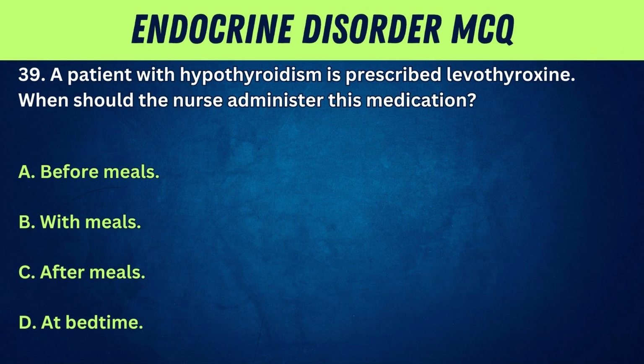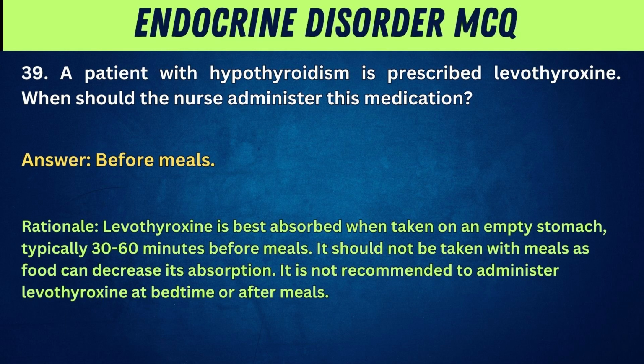39. A patient with hypothyroidism is prescribed levothyroxine. When should the nurse administer this medication? A. Before meals. B. With meals. C. After meals. D. At bedtime. Answer: before meals. Rationale: levothyroxine is best absorbed when taken on an empty stomach, typically 30 to 60 minutes before meals. It should not be taken with meals as food can decrease its absorption. It is not recommended to administer levothyroxine at bedtime or after meals.